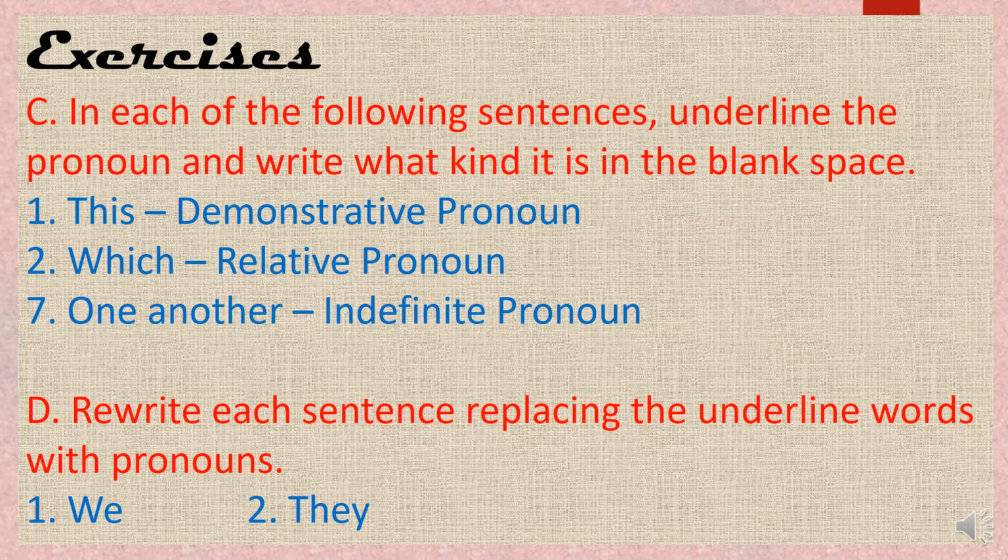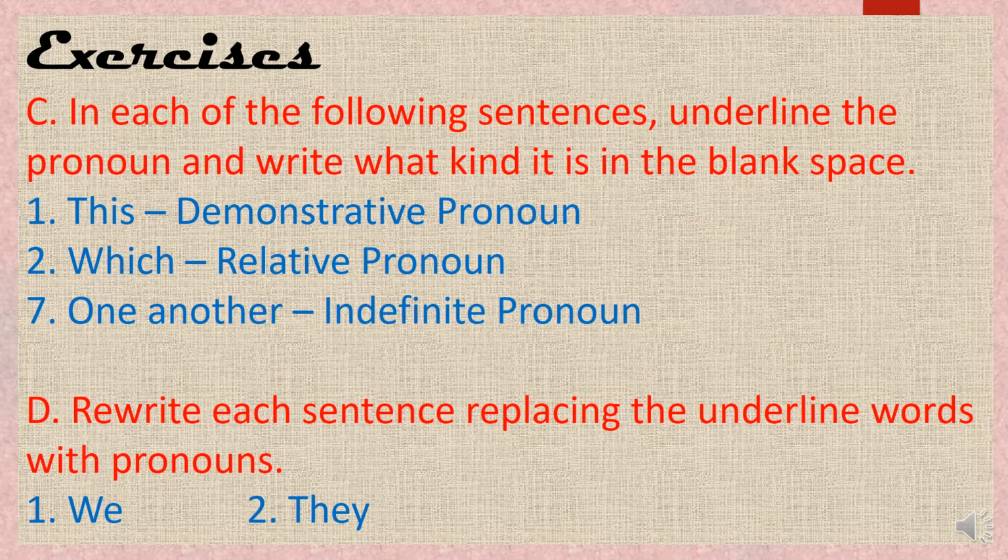So the first is, this is the house of Mr. Yadav. So here, it is the demonstrative pronoun this. So in the sentence, this is the pronoun, and what kind of pronoun is it? Demonstrative pronoun. So you will underline this in the book, and you will write in the blank demonstrative pronoun. How is it demonstrative pronoun? Because you are pointing out that house of Mr. Yadav, that this house is of Mr. Yadav.